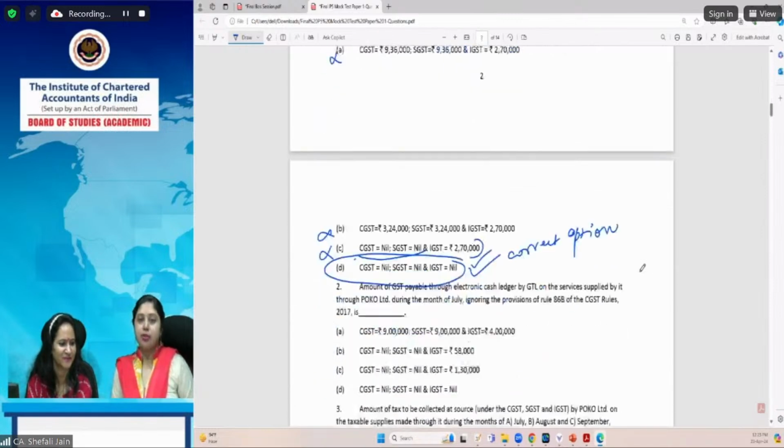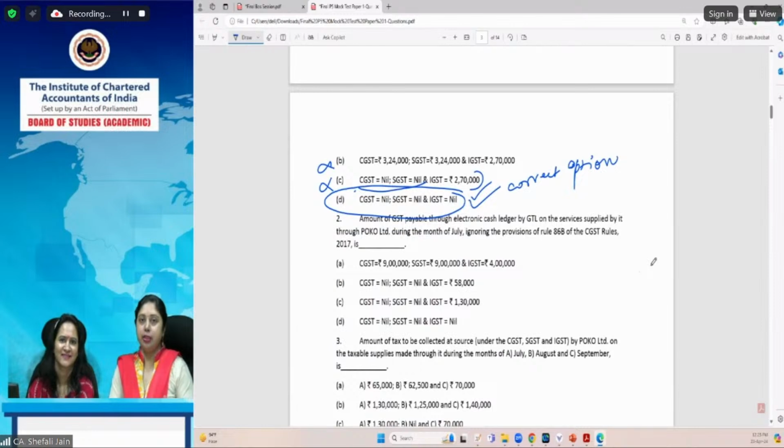So every question does not require computation, and you may not require long computations in every question. Some questions might require it, but don't get panicked by seeing a question with so many figures and so much data, wondering how you will proceed. It's very important. As a student, you should be sure that yes, I will be able to do it. So a very important point highlighted. Let's go to the next question.